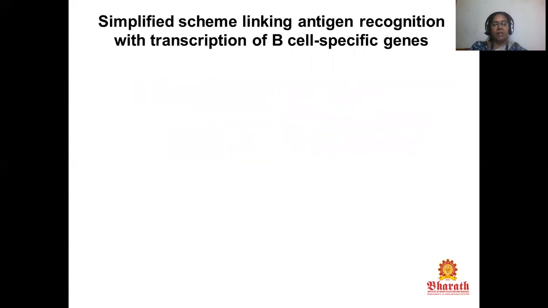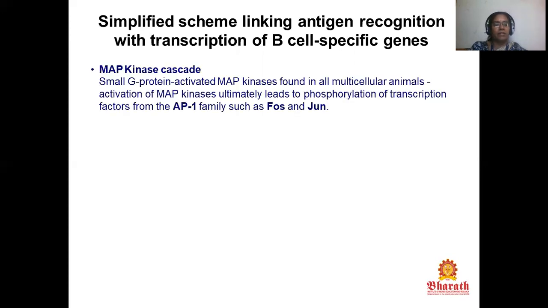The simplified scheme linking antigen recognition with the transcription of B cell specific genes: the MAP kinase cascade. The small G protein activates MAP kinases, found in all multicellular animals. Activation of MAP kinase ultimately leads to phosphorylation of transcription factors from the AP1 family such as FOS and JUN.